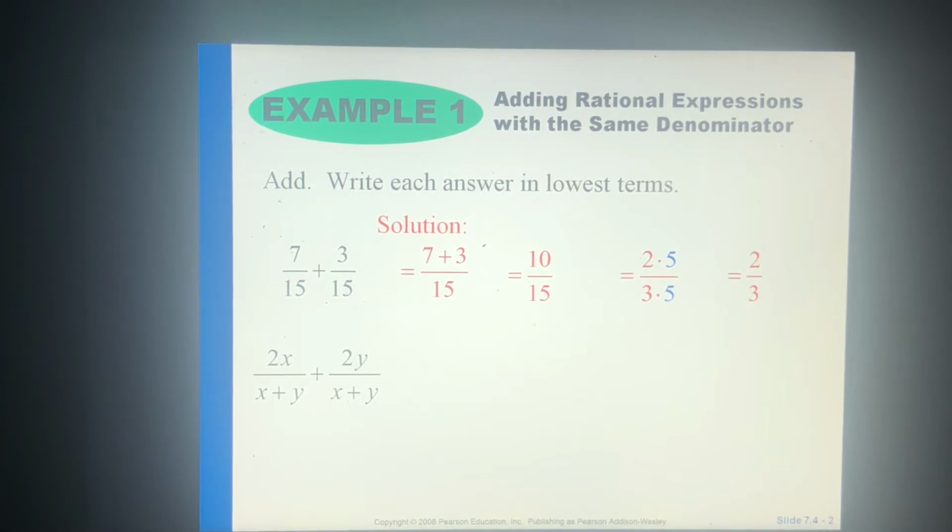That's the first one. The second one, again, the denominator is the same. 2x plus 2y gives me 2x plus 2y. And you'd think you're done, but you're not. You always want to simplify as much as possible. So these two right here, they both have a 2, so you want to factor that out. You're going to have 2 times (x plus y). Now what you should notice is that the numerator has this part as well. This is from our lesson right beforehand, 8.4, the effect of crossing things out, simplifying expressions. So both of those go away, and our final answer is 2.